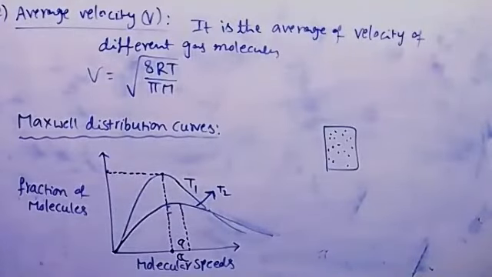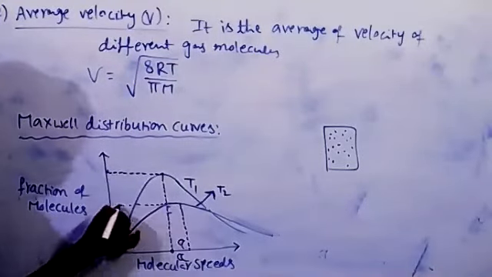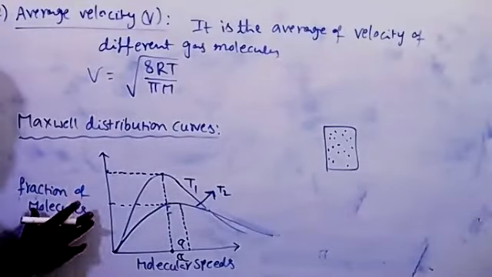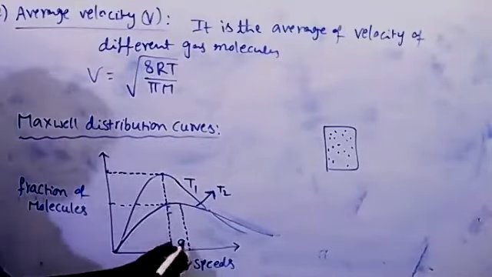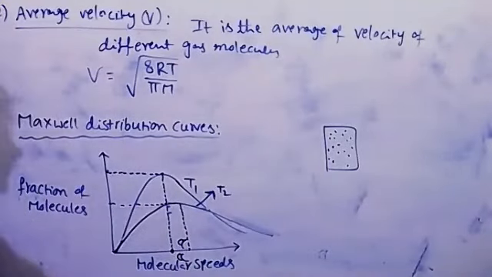See here, with increase of temperature, what happened? Most probable velocity increased or decreased? The fraction of molecules possessing most probable velocity is decreased, but its velocity increased. Careful: velocity of gas molecules is increased, but the fraction of molecules possessing most probable velocity is decreased.